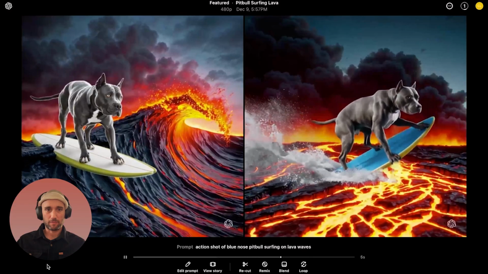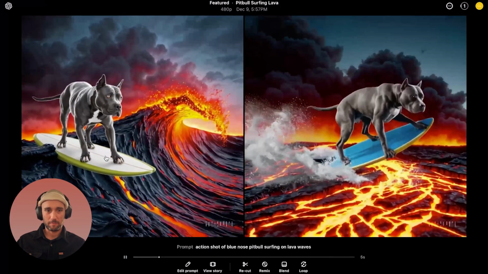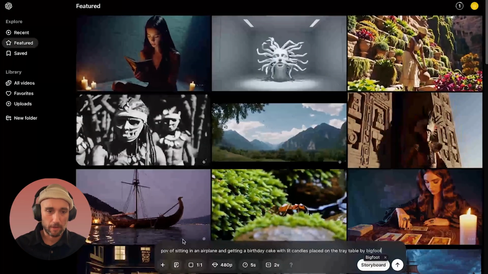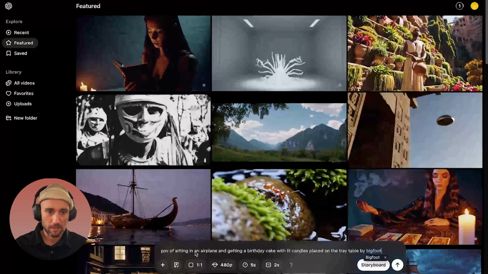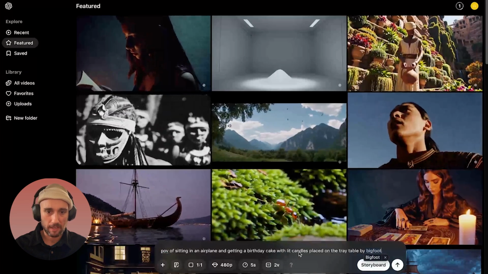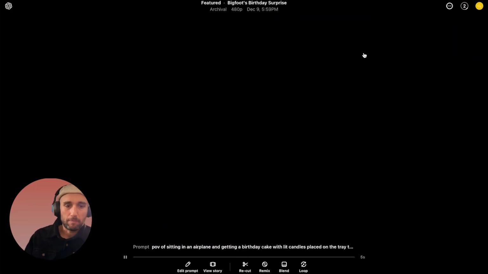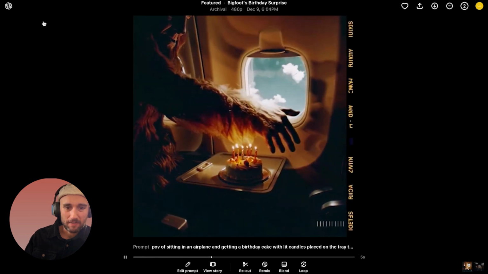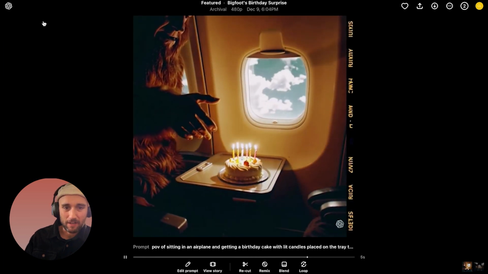Okay, here's our first prompt. A pit bull surfing lava. Both pretty bad, to be honest. Okay, our second video we're going to put into the queue is a POV of sitting in an airplane and getting a birthday cake with lit candles placed on the tray table by Bigfoot. Bigfoot's big surprise. Okay, this is an interesting one. He's not really giving it to us, but he's putting his hand in the fire.